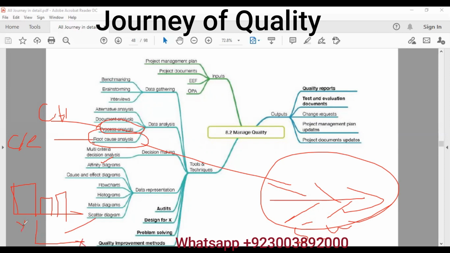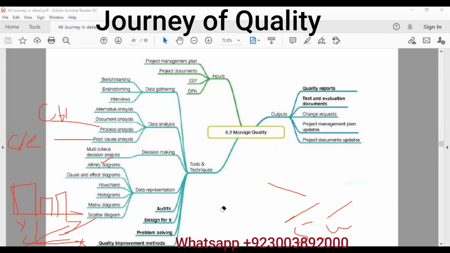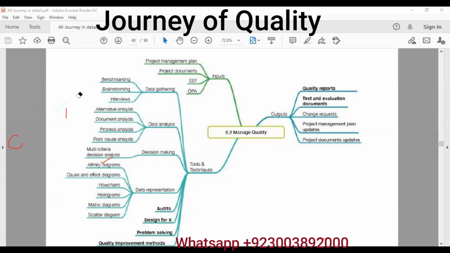If there is no correlation, if we increase the x and the y does not have any effect, there will be no correlation. If x increases and y increases, we will say positive correlation. If x increases and y decreases, we will say negative correlation. Then a very important tool and technique that is utilized in quality is basically audit. We are auditing that we are following the right process.